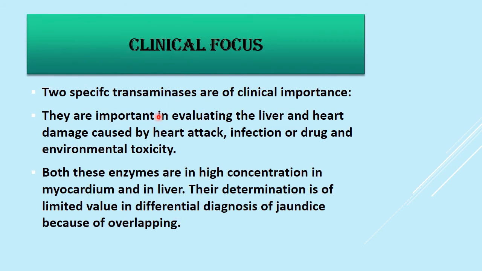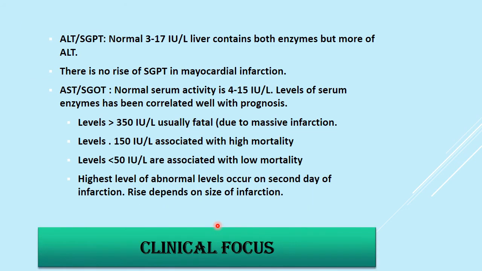Clinically, two specific transaminases are of clinical importance. They are important in evaluating heart and liver damage caused by heart attack, infection, or drug or environmental toxicity. Both these enzymes are in high concentration in myocardium and in liver. Their determination is of limited value in differential diagnosis of jaundice because of overlap.